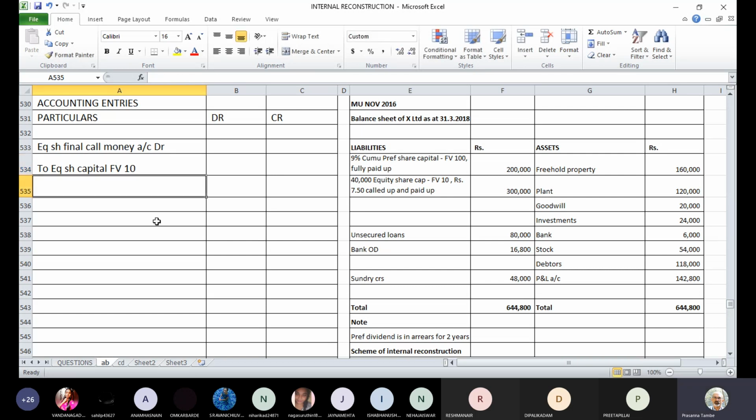Equity share final call money account debit to equity share capital. This is face value 10 and this is 40,000 shares multiplied by 2.5 per share. So the amount is 1 lakh rupees. We'll write the narration because this is an entry we have not considered so far.